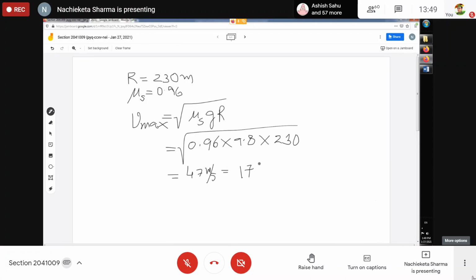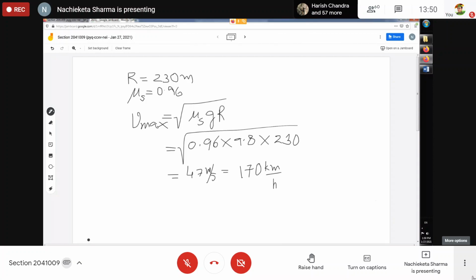That means in a road which is not banked and which has a friction of 0.96, if you want to take a turn, then your permissible maximum speed is 170 kilometer per hour. More speed means your centripetal force needed will be more, and that cannot be supplied by the force of maximum static friction, because the force of maximum static friction can support a speed of 170 kilometer per hour. More than that, it cannot support.